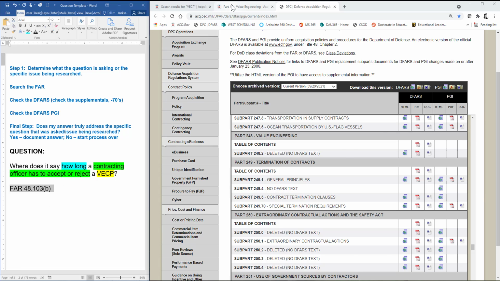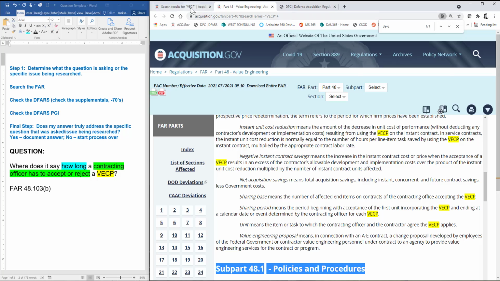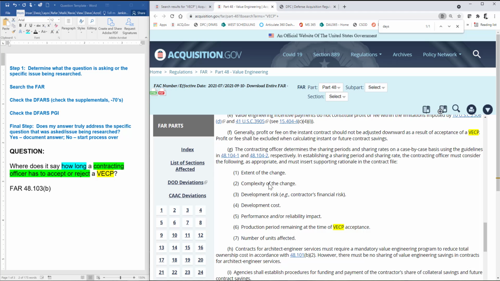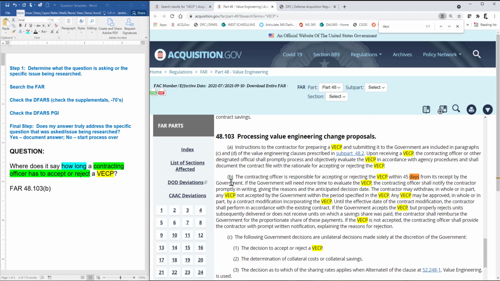So I'm going to take a look back at the answer that I had found, and it is right here in 103 Bravo. I'm going to reread it. The contracting officer is responsible for accepting or rejecting the VECP within 45 days from its receipt by the government, and that clearly fits and answers that exact question. I've checked the DFARS and the DFARS PGI, and so I'm confident in my answer.